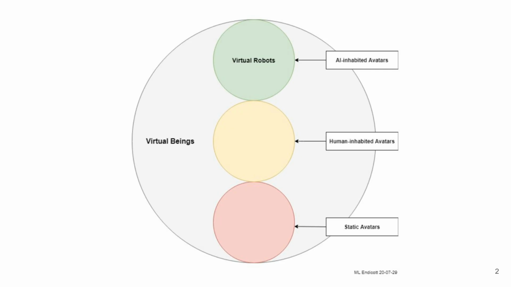By situating all three within the larger circle of virtual beings, the diagram emphasizes that they are variations of the same overarching concept, distinguished by how they are inhabited and how much autonomy they possess.